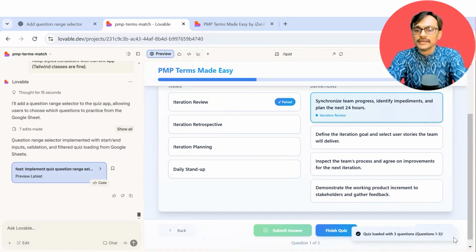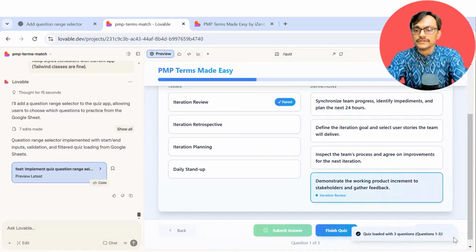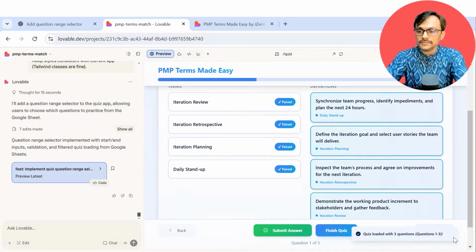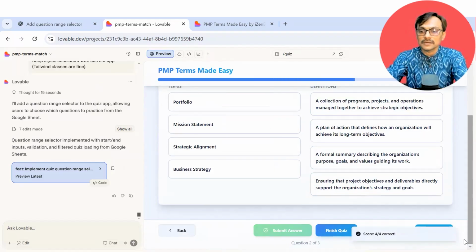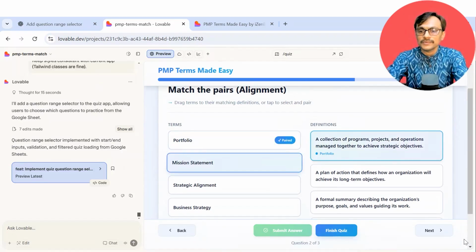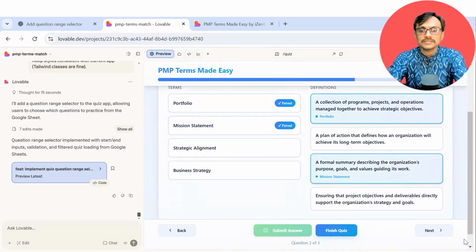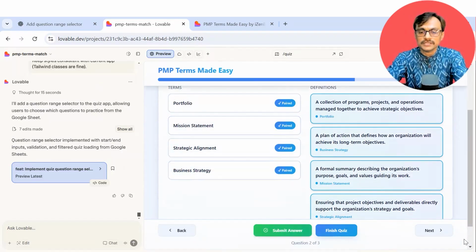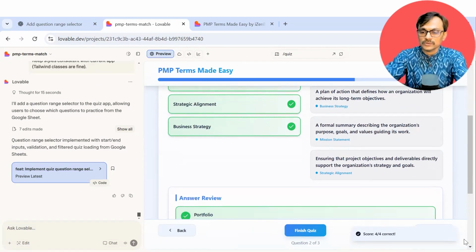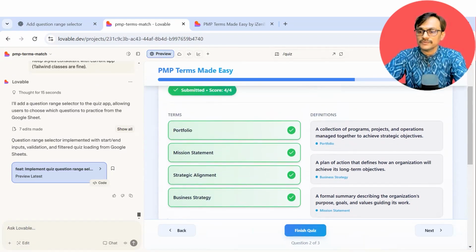Iteration review. I can say demonstrate, inspect. This time I want to be a little serious. So iteration review, iteration retrospective, iteration planning, daily stand up. Next. Was good. Okay, portfolio, mission, strategic alignment, business strategy, submit answer also this time. Okay, but I go to next without seeing the preview.